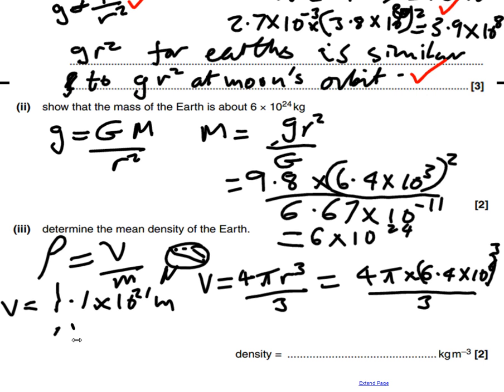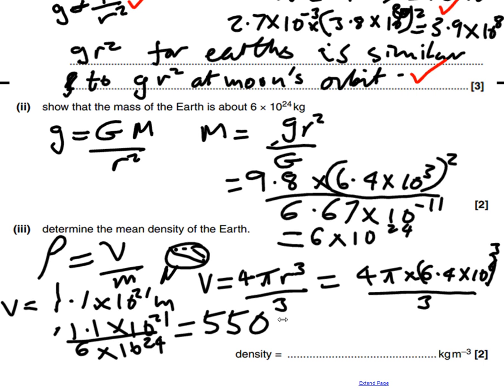So we take our 1.1 times 10 to the 21 meters, divide that by the mass of the Earth, which is 6 times 10 to the 24. And what do we get for our density? We should have a number that is something along the lines of 5,500.